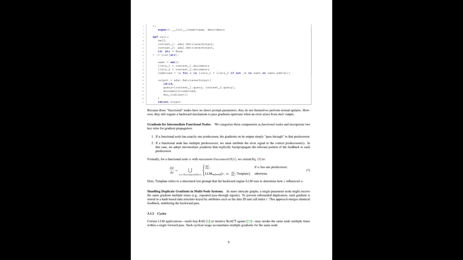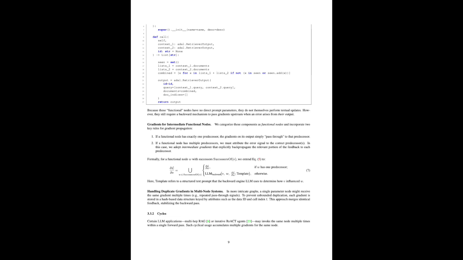Sounds good. Welcome back to our deep dive into LLM-AutoDiff. In part 1, we explored how this framework is revolutionizing prompt engineering, moving us away from tedious, manual tweaks and towards a world where AI can help optimize its own instructions. Yeah, it's definitely a mind-bending concept, but I'm curious, how does this textual gradient magic actually work under the hood? It still feels a bit like alchemy to me.